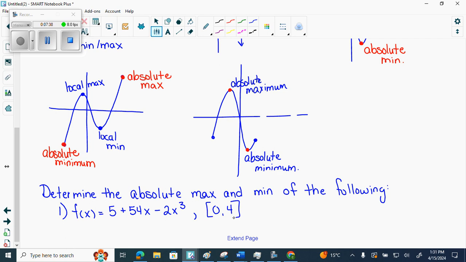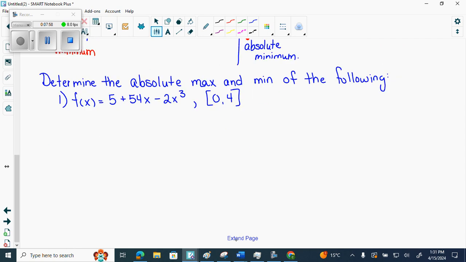So what does that mean? That's my restricted domain. So it's a cubic function which would normally have local mins and local maxes because that's all a cubic function could have, or a point of inflection, correct? But now that we restricted the domain, those max and mins could be absolutes or they could be locals. So let's discuss it. The first step we want to do is get the critical numbers of it. How do we get the critical numbers of the max and mins?